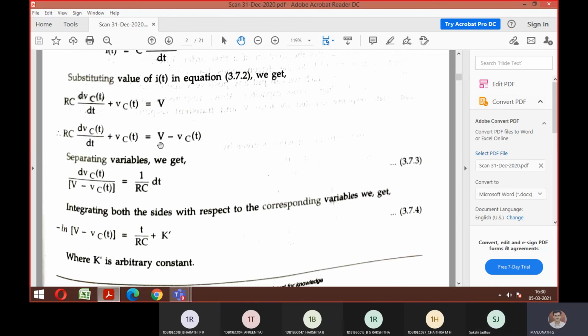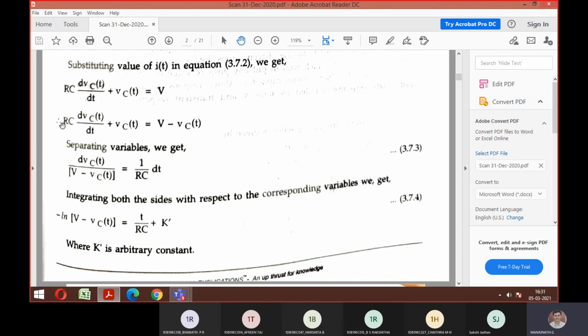How we did I of t, same procedure. Nothing new. Instead of current, voltage, that's it. Only V of C is what we want. Okay? Yes, here V of C is there three times. That's why they took this V of C to this side. That's it, nothing else. Is it fine till here? Yes, sir.